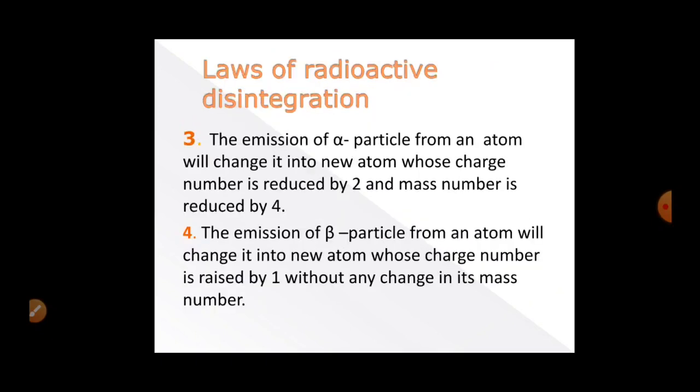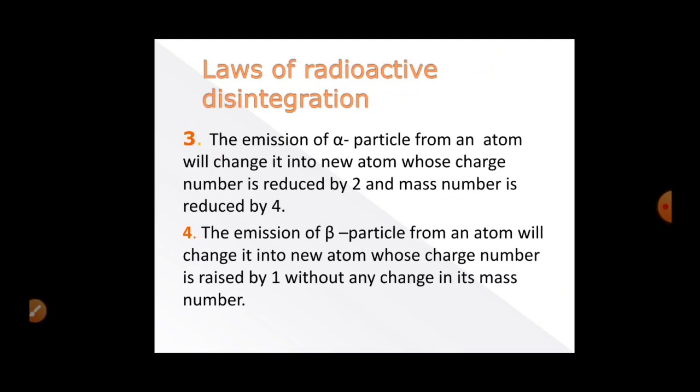Third law says the emission of an alpha particle from an atom will change it into a new atom whose charge number is reduced by 2 and mass number is reduced by 4. So if an alpha particle is emitted from an atom, then we will get a new atom whose charge number will be reduced by 2 and mass number will be reduced by 4.